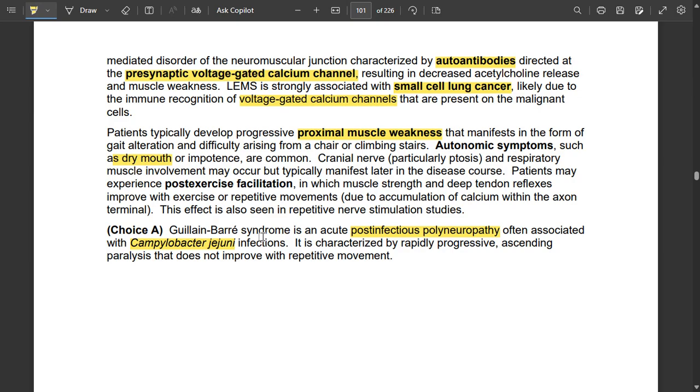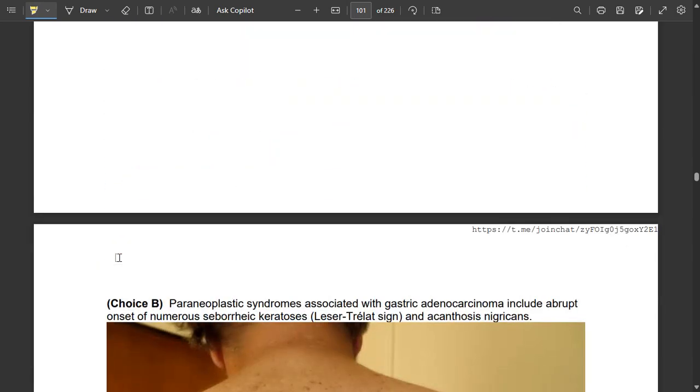This bacteria, Campylobacter jejuni, infects and causes polyneuropathy later. So this is GBS, and it is rapidly progressive, very fast ascending paralysis. It is ascending, not descending. First the legs are paralyzed, then it goes upward, in an ascending fashion, and does not improve with repetitive movement.